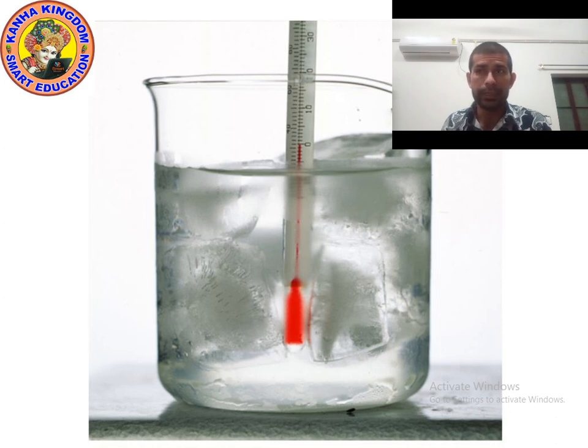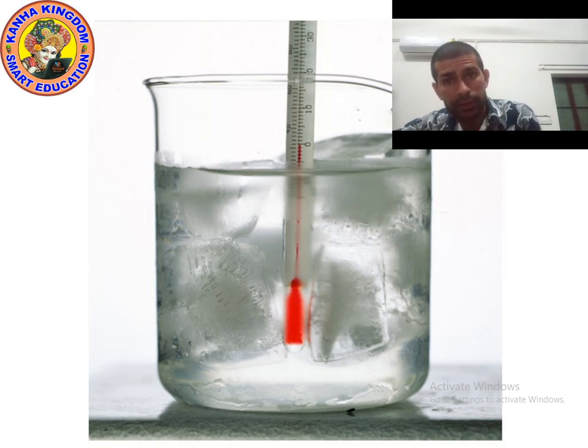We know that the temperature of ice is 0 degrees Celsius, or in other words, the melting point of ice is 0 degrees Celsius. What is melting point? The temperature at which a solid converts into liquid.